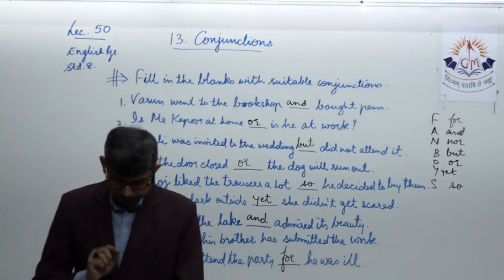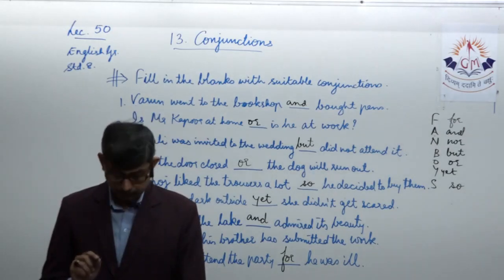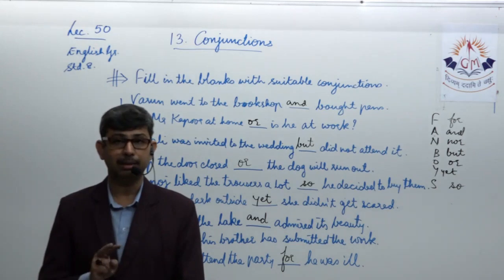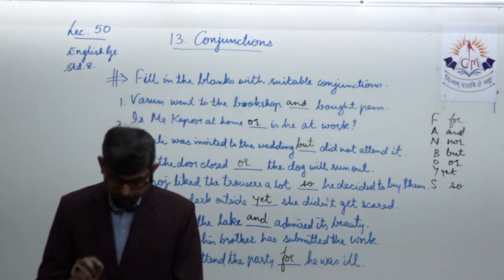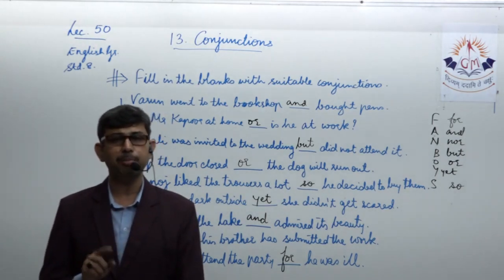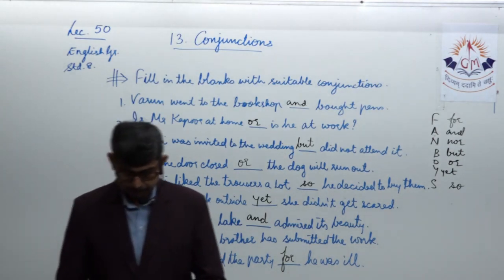We both loved and honored him. So you see in this given example, we've made use of the words both and together as a combination, as a pair. We both loved and honored him. So the words both and have been used as a pair in a sentence in the given example.